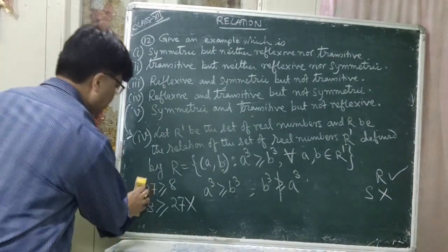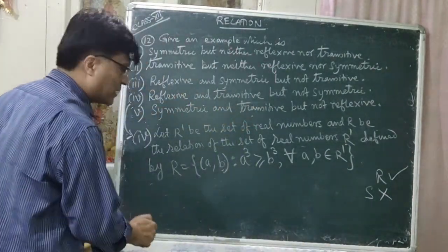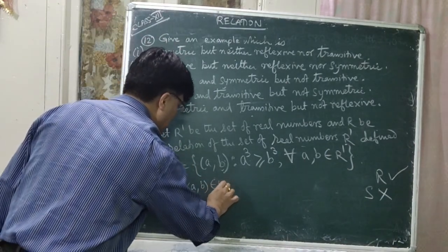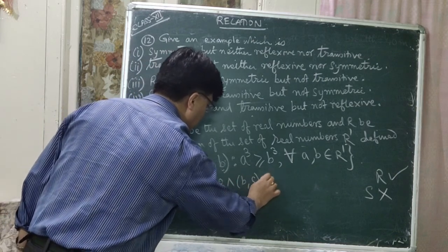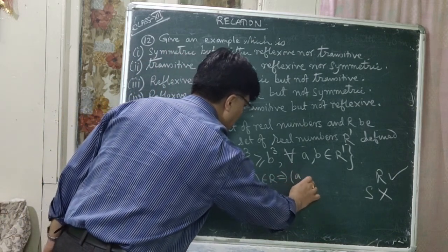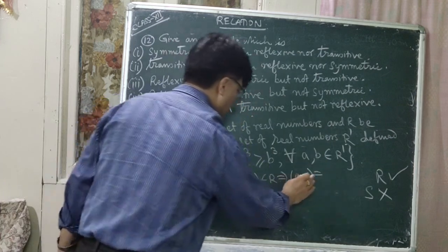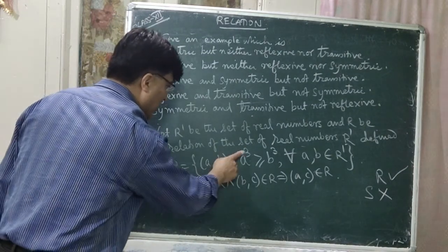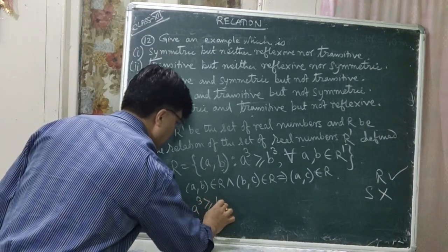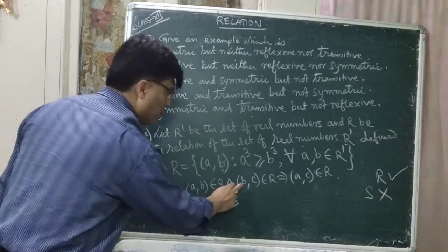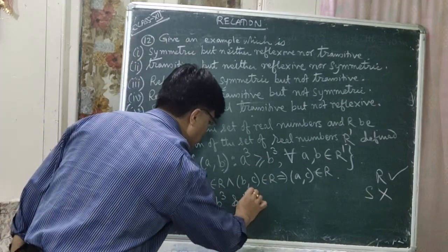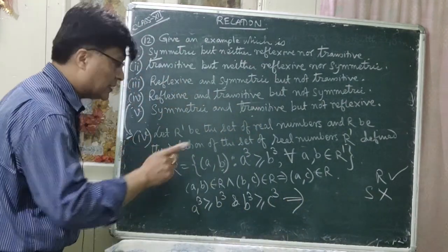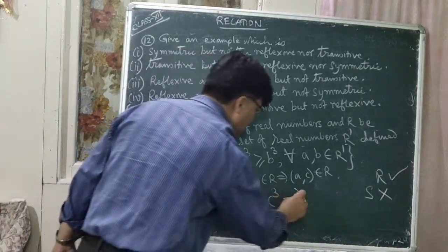Is it transitive? So let us take it now. For transitivity, you have to take three numbers. A comma B belong to R and B comma C belong to R. It implies that A comma C should belong to the relation R. Right? So A comma B belongs to R means A cube is greater than or equal to B cube, and B comma C belongs to the relation R means B cube is greater than or equal to C cube.